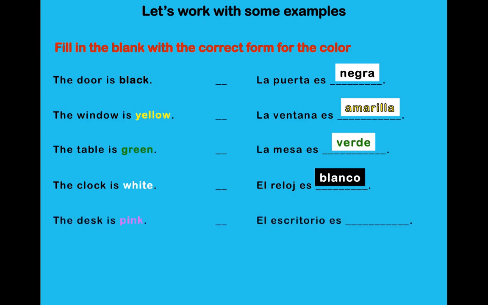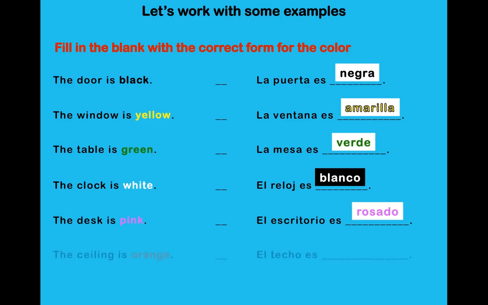The desk is pink. El escritorio es? What should we do? Pink is rosado, or it could be rosada. We could also use rosa. El escritorio es rosado. Escritorio is a masculine word, so rosado is the correct answer. We could have also used rosa, and rosa is one of those words that doesn't change, so we didn't have to worry if the word was feminine or masculine.